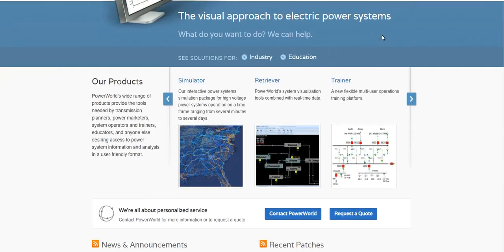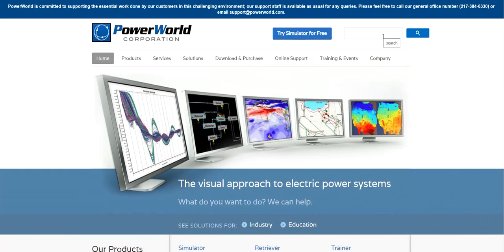This software is very useful for power system students, and you can download free versions.